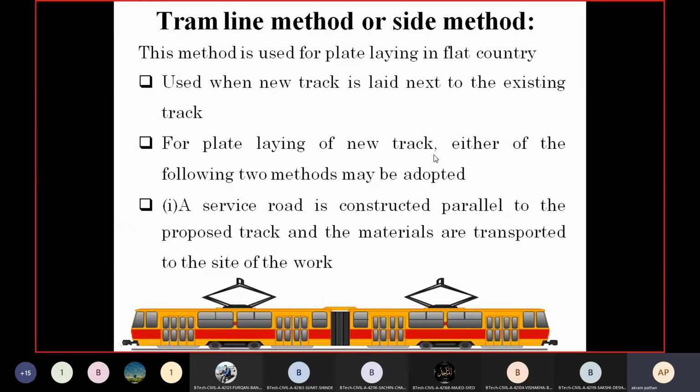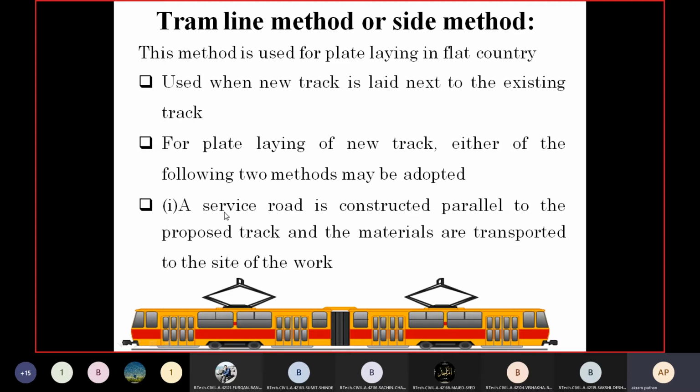For plate laying of a new track, either of the following two methods may be adopted. The first one is that a service road is constructed parallel to the proposed track and the materials are transported to the site of the work.